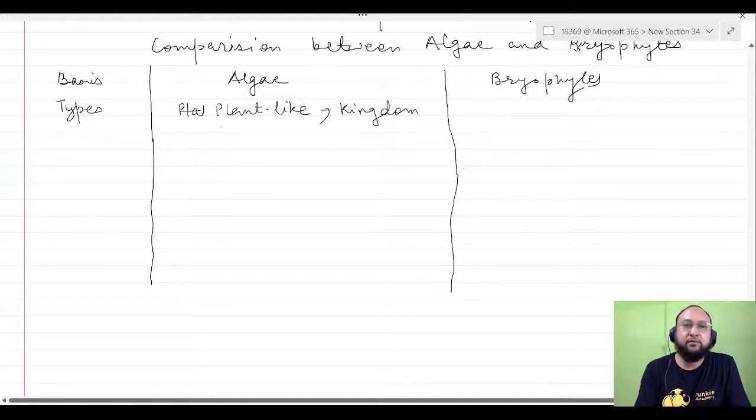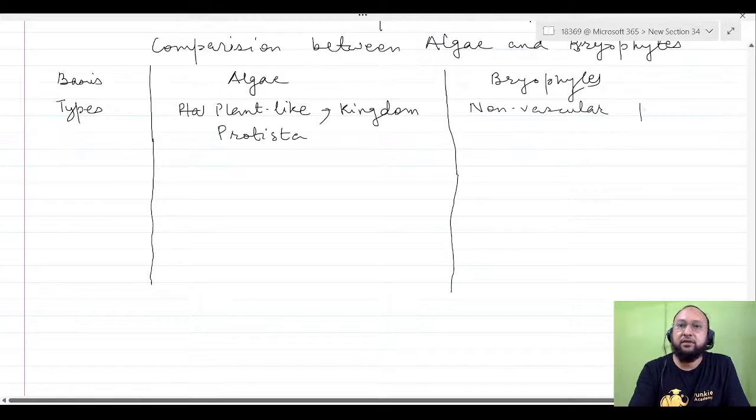Placed under kingdom Protista, like in the five kingdom classification I discussed: kingdom Monera, kingdom Protista, kingdom Fungi, etc. And these are also a division of non-vascular plants, under kingdom Plantae.